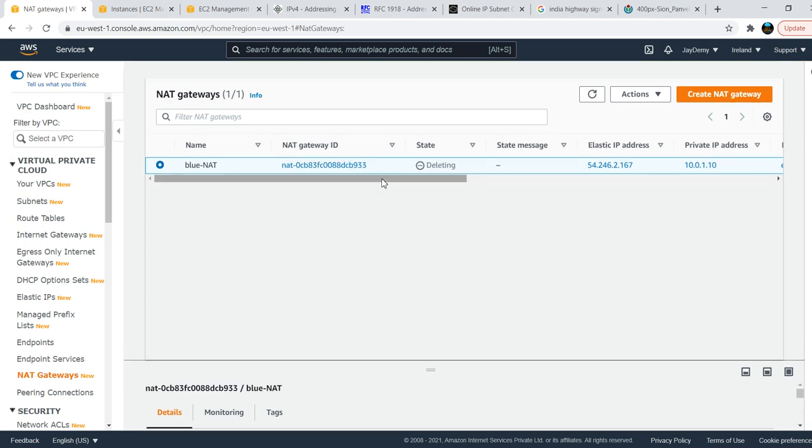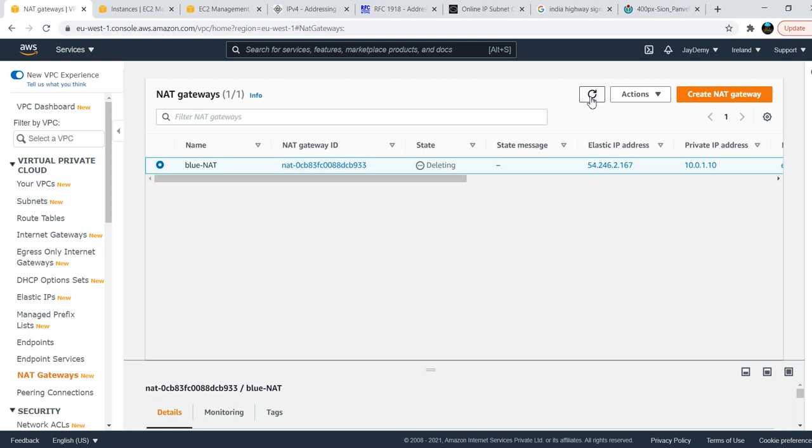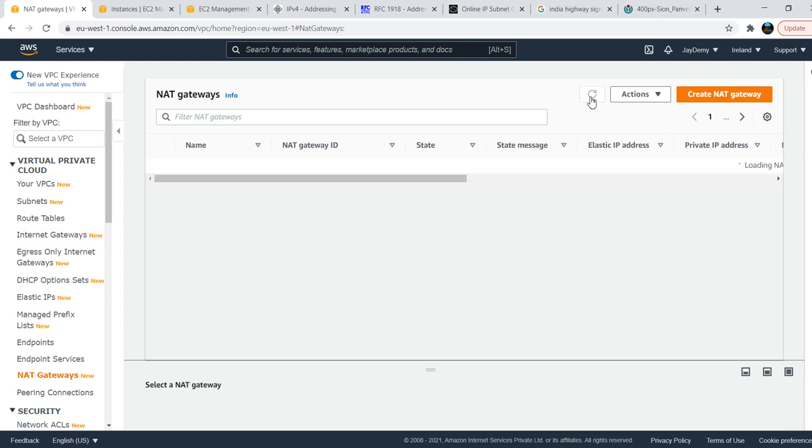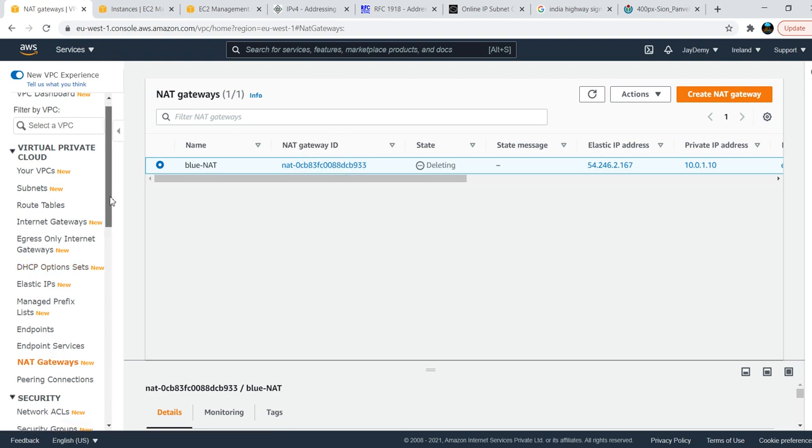While creating the NAT gateway, what additional resource did we create? Elastic IP also, right? That elastic IP, if you create it and are not using it, they will charge. If you are using that elastic IP for any EC2 instance or any NAT gateway, there are no charges. Until the NAT gateway is deleted, we can't release our elastic IP.